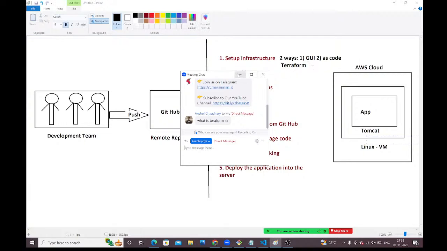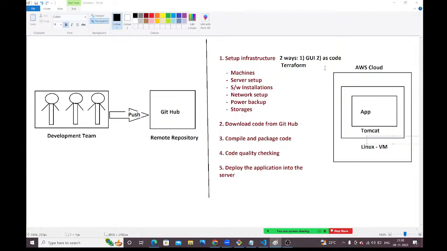Fine. Next, guys, the infrastructure is ready. I want to install some software. How will you do those software installations? I want to configure some software in the machines. How are we able to do that? For that, we are going to use Ansible. Ansible is another DevOps tool. We will use this Ansible for configuration management purposes.